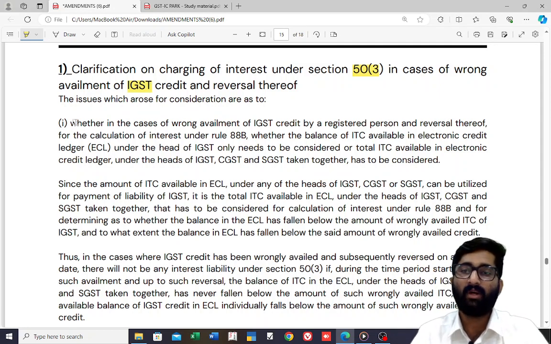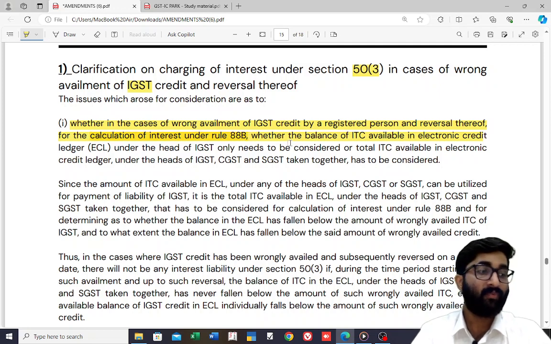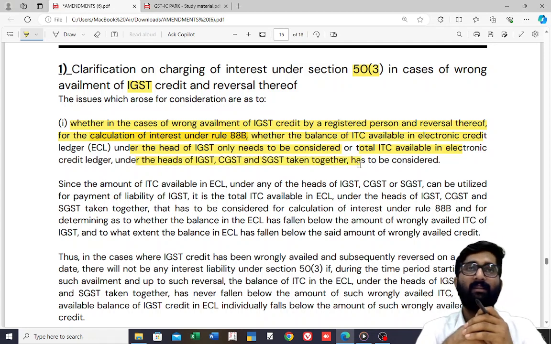So what was the issue? In case of wrong availment of IGST credit by a registered person and reversal thereof, for the calculation of interest under Rule 88B, whether the balance of ITC available in the electronic credit ledger under the head IGST only needs to be considered, or the total ITC available in the electronic ledger under the heads IGST, CGST, SGST taken together has to be considered.